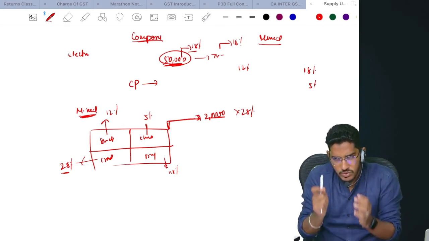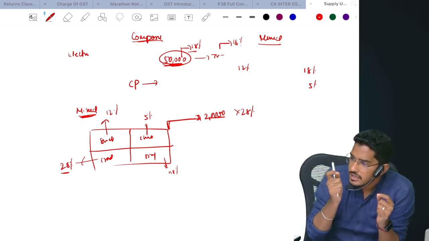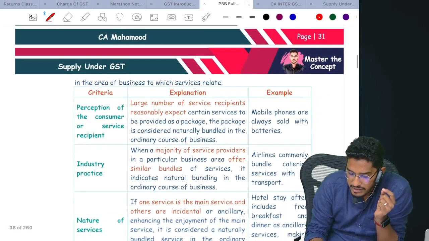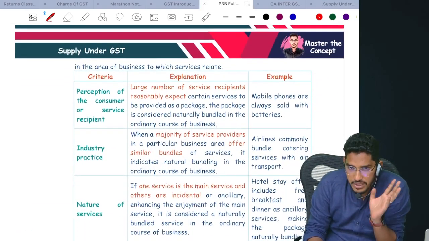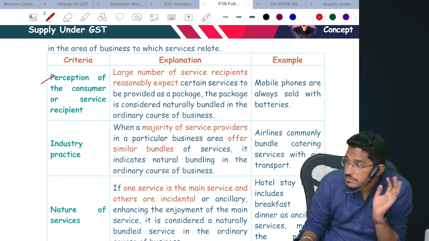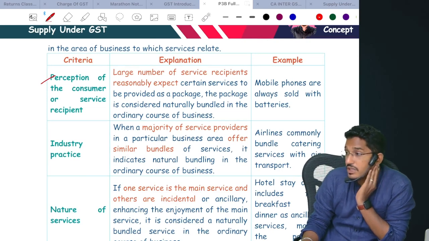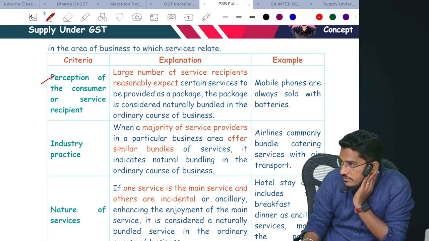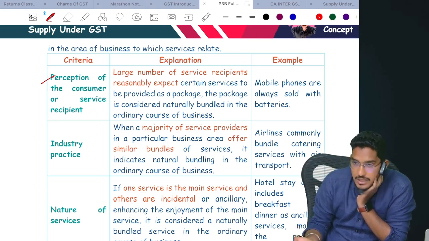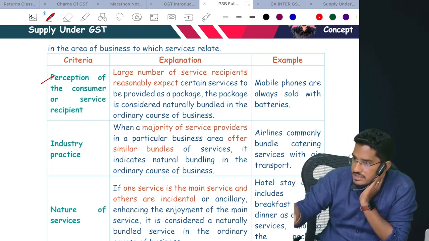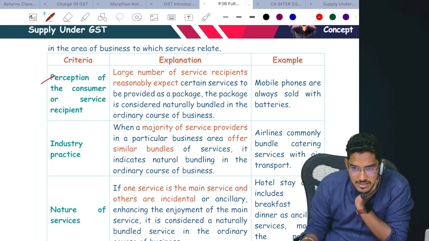Understood? See, the only thin line of difference is whether it is natural bundling or artificial bundling. Sir, how can we decide it? There are some general rules which you can follow. What are those general rules to decide? You can decide on the basis of the perception of consumer behavior. Generally consumers expect them as a package, like TV and warranty, or accommodation along with breakfast. So these are perceptions. The customer generally expects this as a package. If the customer's perception is like that, then you can treat them as naturally bundled.